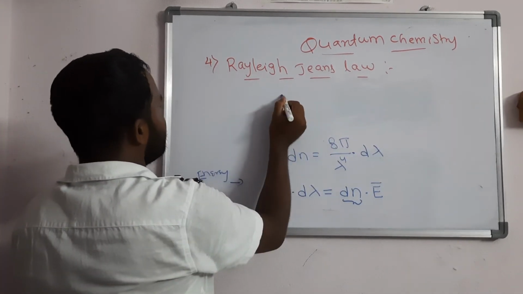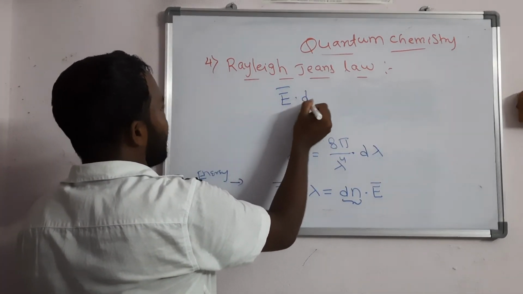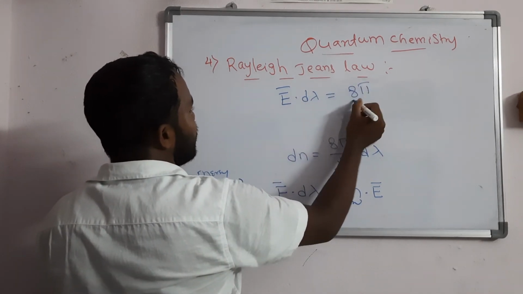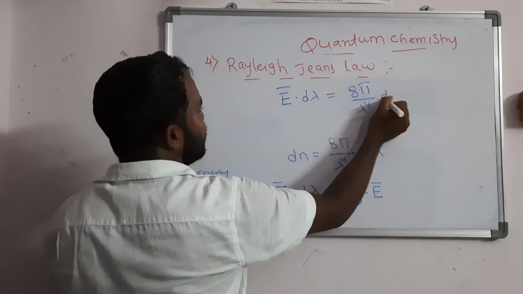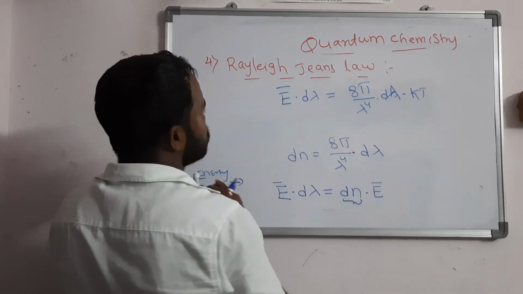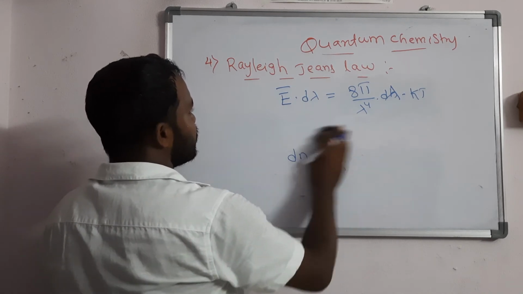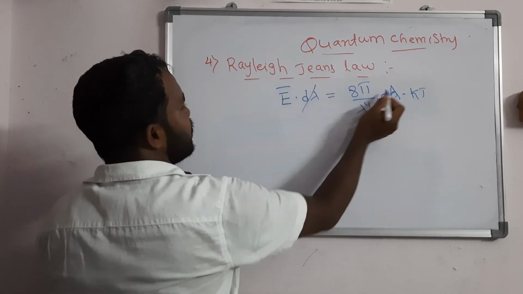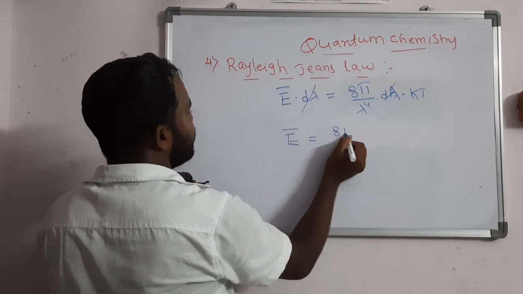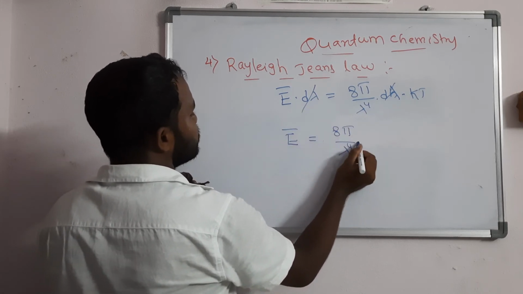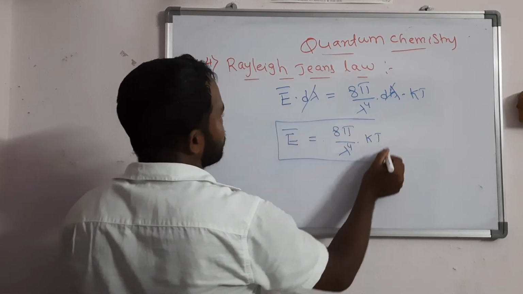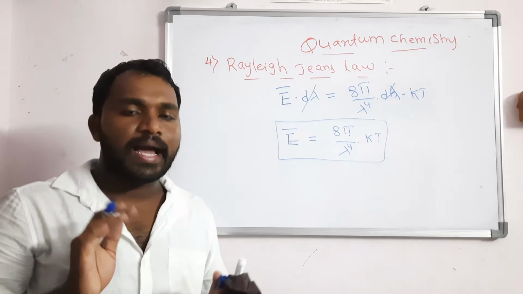E bar into d lambda is, dn is 8 pi by lambda power 4 into d lambda, and E bar is kT, right? So generally you will get this. Here d lambda you can also cancel. In some books it is given as E bar equal to 8 pi by lambda power 4 into kT. So this is the Rayleigh-Jeans law.